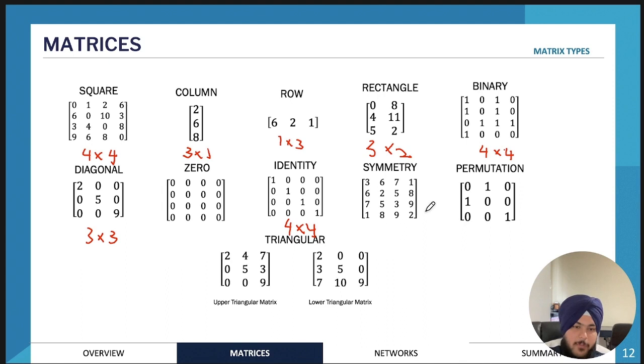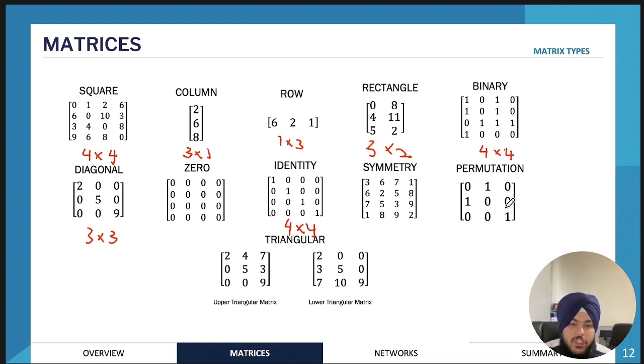A symmetrical matrix. So we'll get to transposing matrices later. It will make more sense, but essentially, if you were to flip the rows and the columns, they would be the exact same. But we'll get to transposing matrices next, in the next slide. So we'll have a look at that.